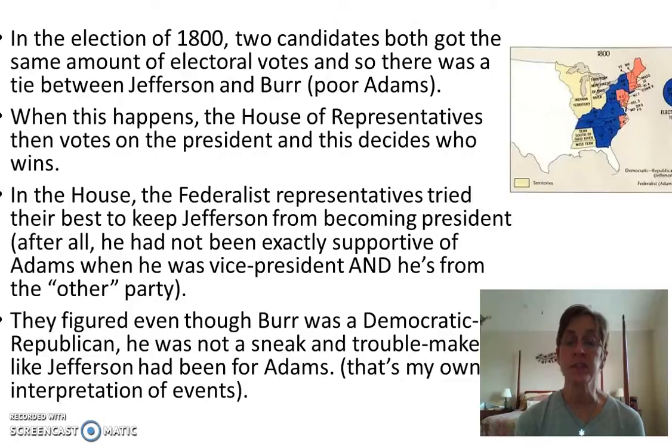So the House of Representatives is then tasked with electing, honestly, voting in the president. In the House, the Federalist representatives tried their best to keep Jefferson out because they don't want Jefferson. Like it says here in this bullet point, he had not been exactly supportive of Adams when he had been vice president, and he's the other party after all. And they figured even though Burr is a Democratic Republican, he's not a sneak and he's not a troublemaker. So they don't want the sneak and the troublemaker. Now that's my own interpretation.